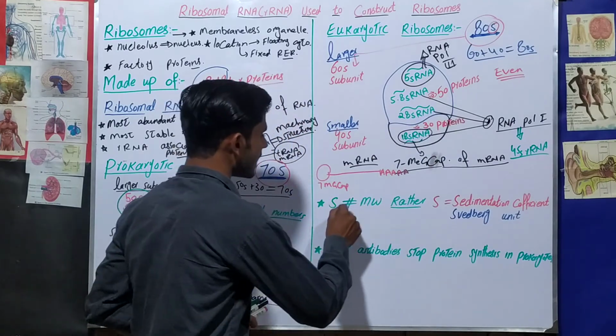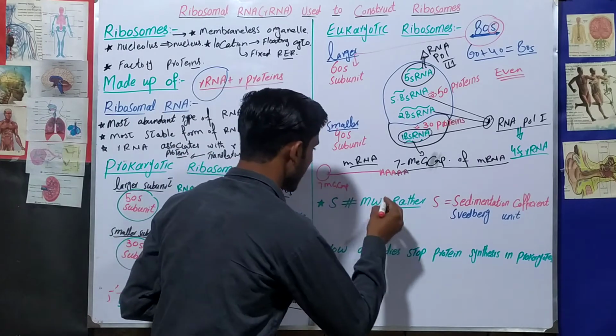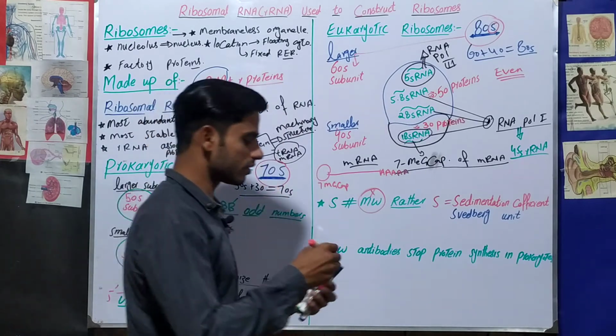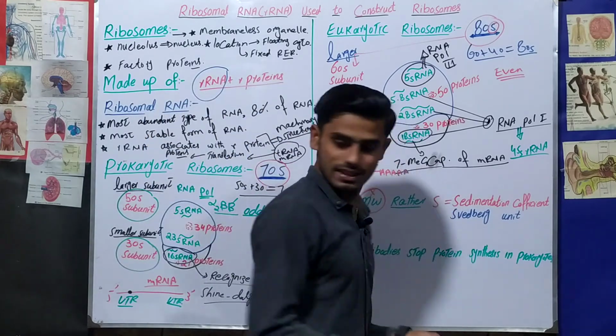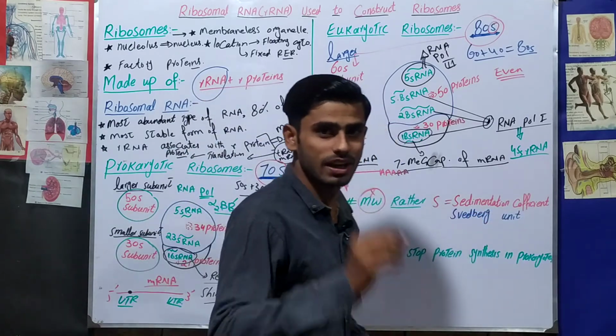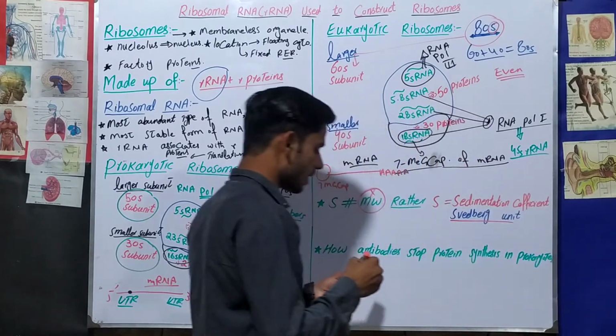This S is not a molecular weight. Rather, this S is the sedimentation coefficient, a Svedberg unit. What does that mean?